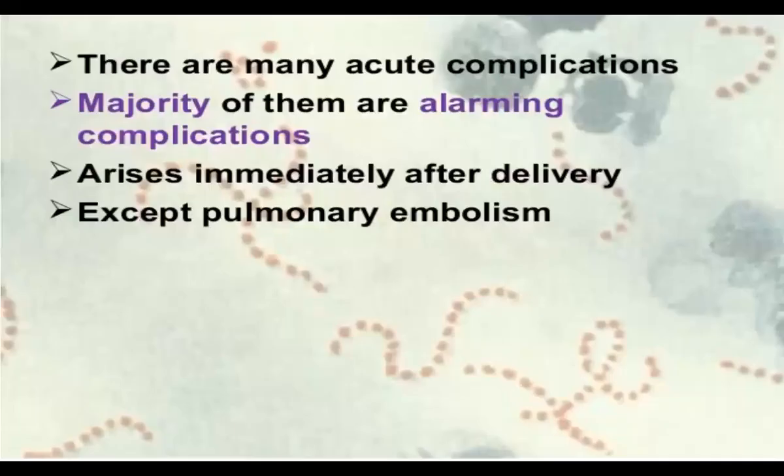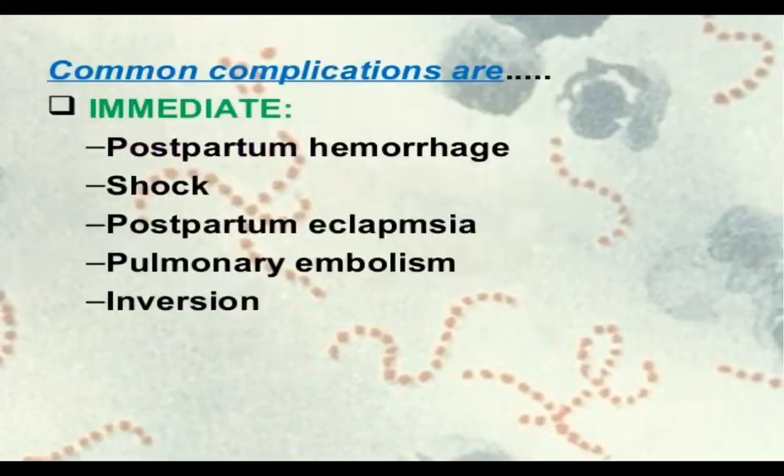Yes. Now, there are many acute complications also. So, what are the acute complications? The majority of them are alarming complications, which arise immediately after labor or after the delivery, except for pulmonary embolism. So what are the common complications we can think about immediately, to which we have to give importance?